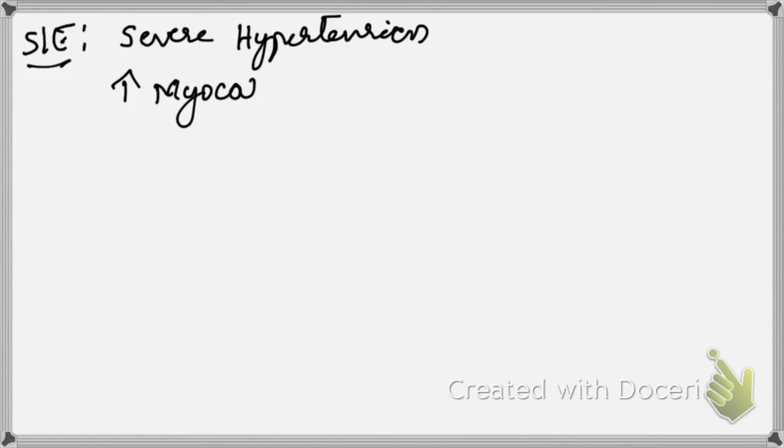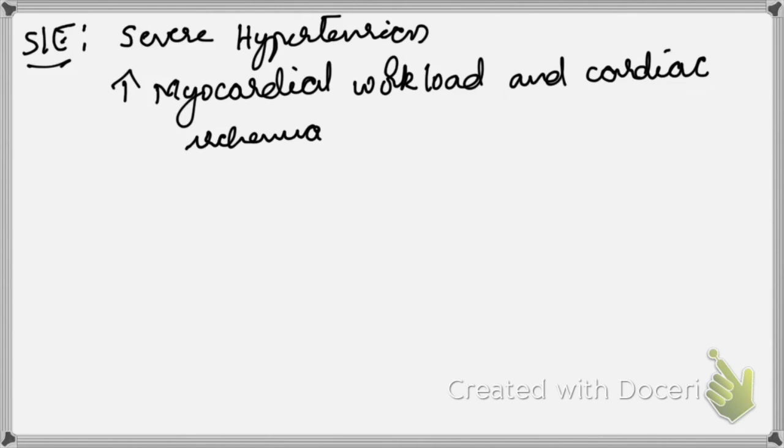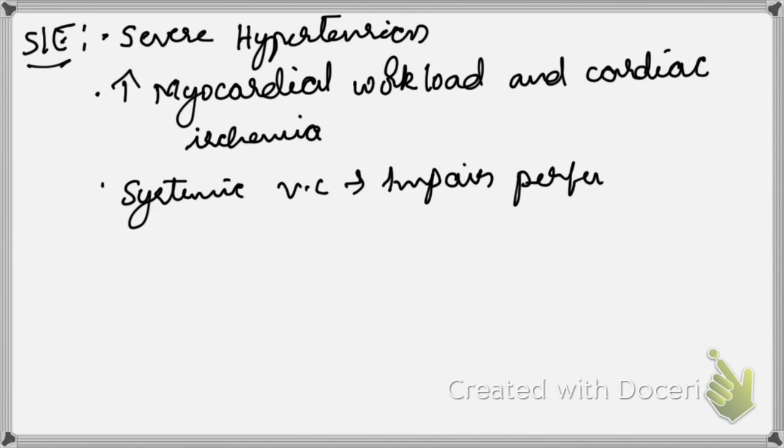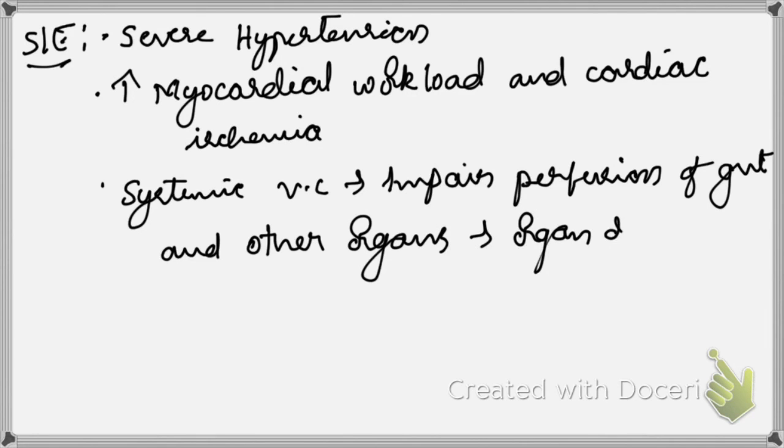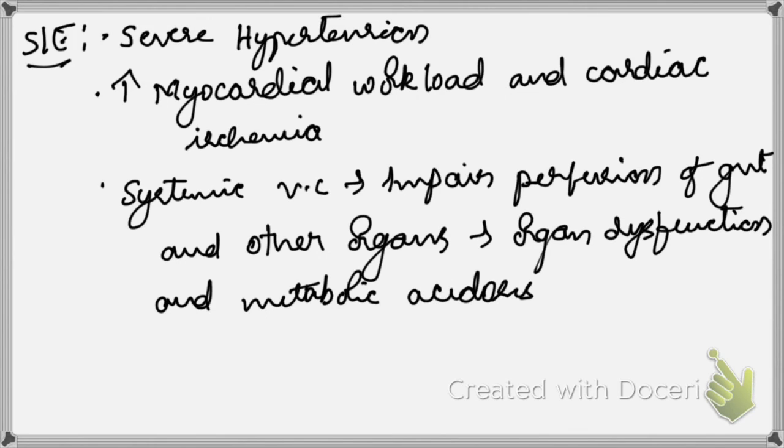So now let's know about the side effects of the drug. It will cause severe hypertension. As I said, it is an intense vasoconstrictor, so it causes severe hypertension. One more is there is increase in myocardial workload, so it can lead to cardiac ischemia. As I said, the heart has to contract against increased peripheral resistance, so there is increased myocardial workload. One more is systemic vasoconstriction. So what happens? It will cause impaired perfusion of the gut and other organs. It can lead to organ dysfunction, and it will lead to metabolic acidosis.